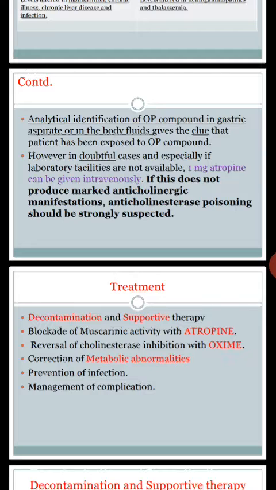With 1 mg atropine given intravenously, if the patient is not poisoned with organophosphorus, anticholinergic manifestations develop, like dryness of mouth, dryness of skin, blurred vision, mydriasis, increased heart rate, and so on.